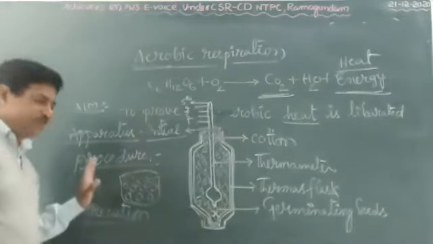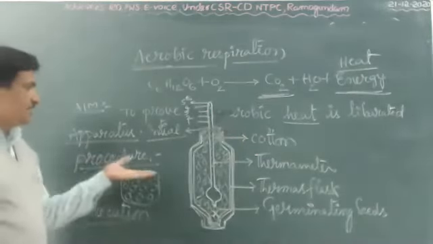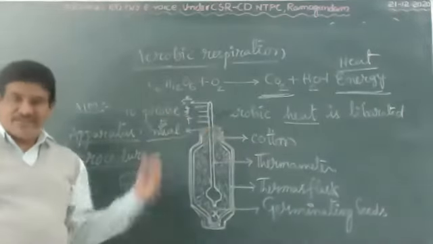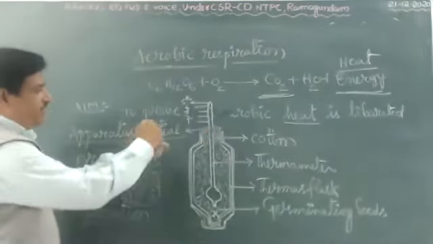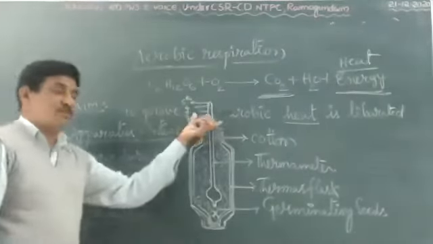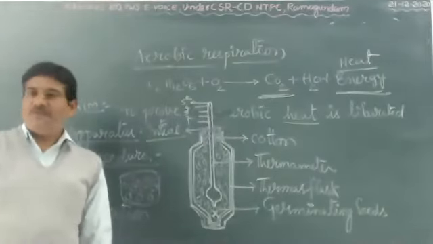Now observation. After collecting the 5 readings over 5 hours, we observe that every 1 hour there is an increase in the temperature in the thermometer. Okay, children.